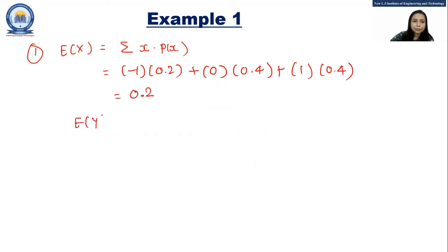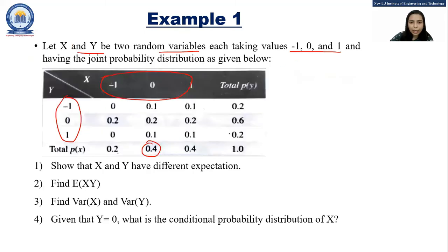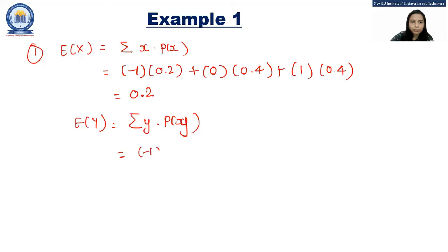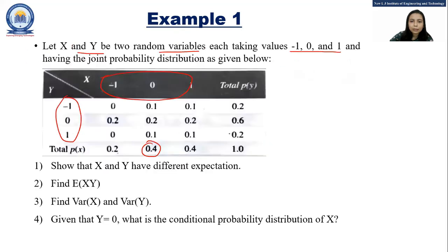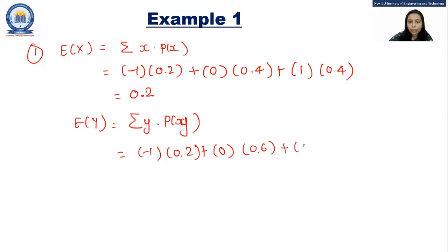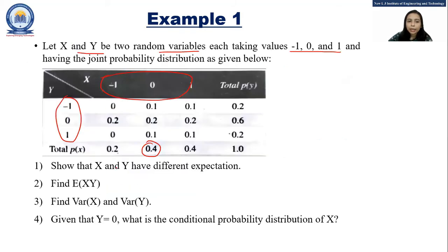Now E of y, that is sigma y into P of y. That is -1 into 0.2, plus 0 into 0.6, plus 1 into 0.2. So the answer is 0. So here E of x is not equal to E of y, so x and y have different expectations.